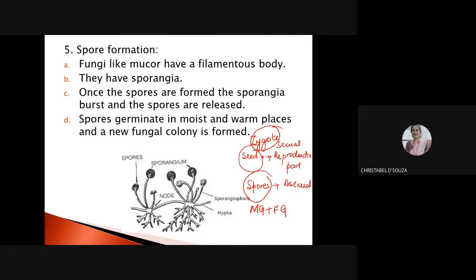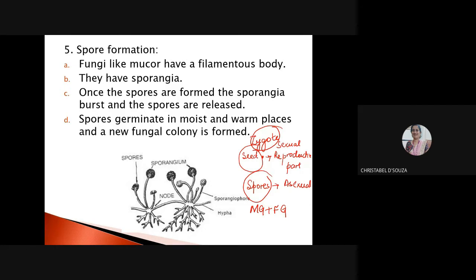Is this clear? Now, fungi, miss, like sporangia, what happened? The sporangia burst and spread everywhere and new spores are formed. Yes, correct. They germinate and a new fungal colony is formed.